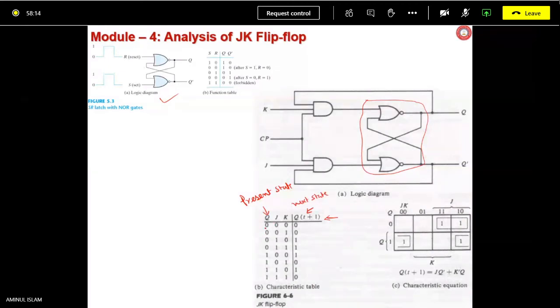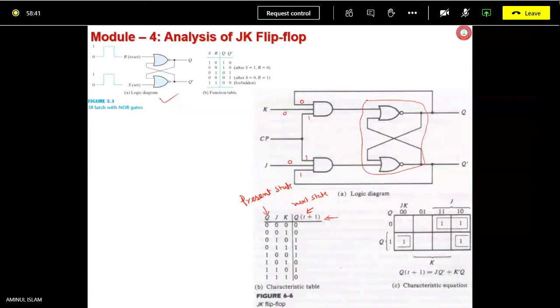Now, let us consider Q was 0 earlier. J and K applied are 0, 0. This is 0, this is 0, this is 0, and this is obviously 1, yes or no? Yes. Now the clock is coming, becoming 1.